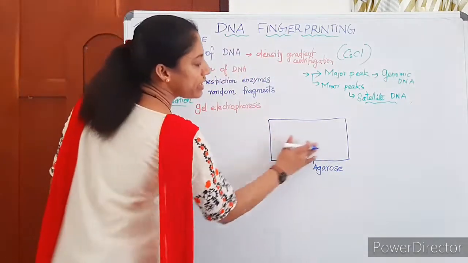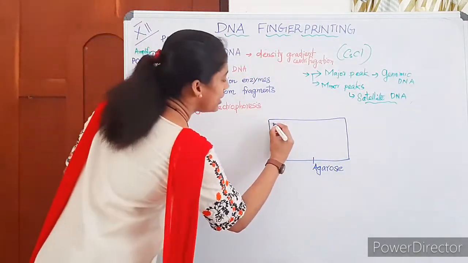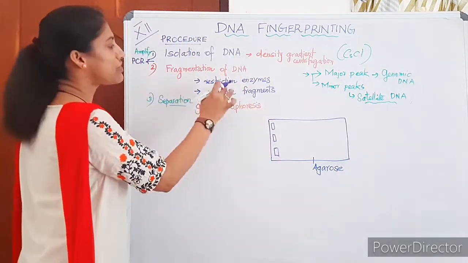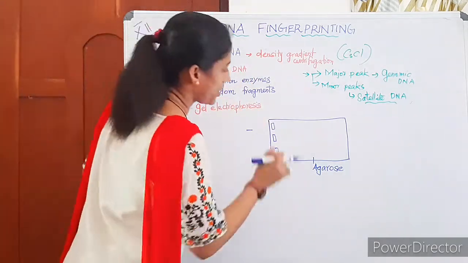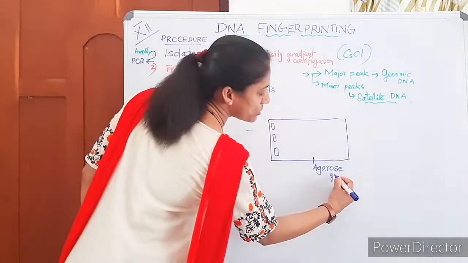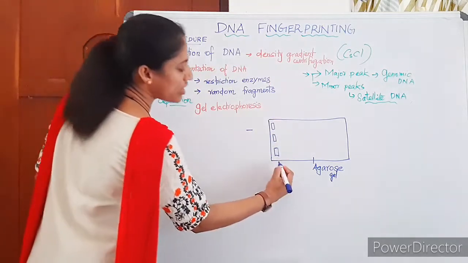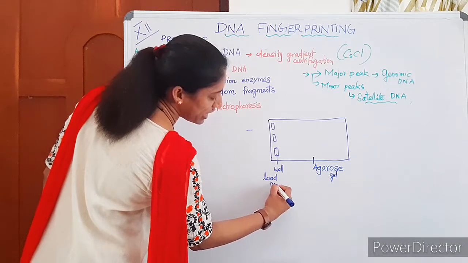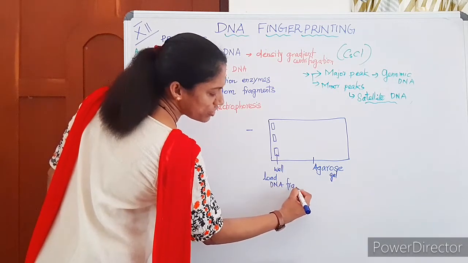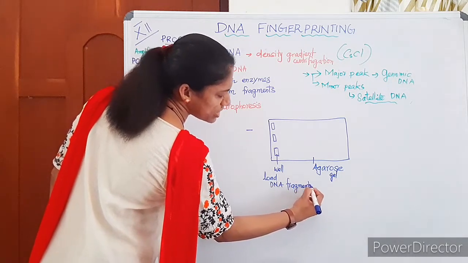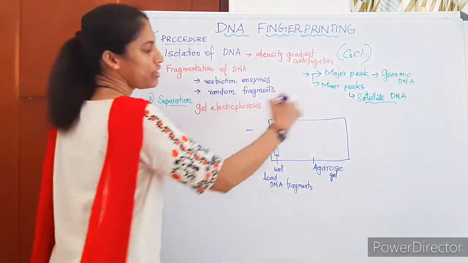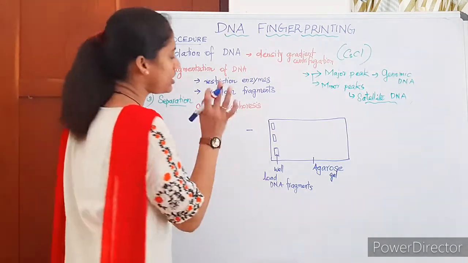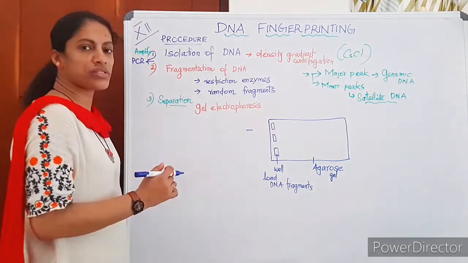The gel will be filled in a medium and there are some wells into which the DNA samples, these fragments, can be added. So this is an agarose gel medium, and these are some wells where we can load the DNA fragments. The details we are going to discuss in another chapter. Now just have the idea, that's enough. No need to draw and explain. Gel electrophoresis is coming later in biotechnology. Now just study how the gel electrophoresis is done.